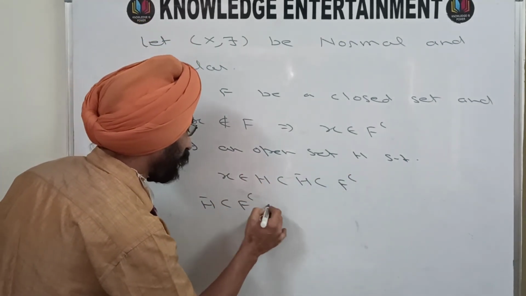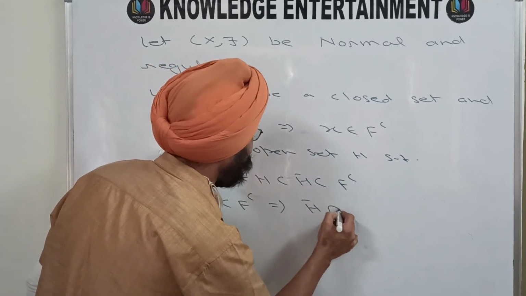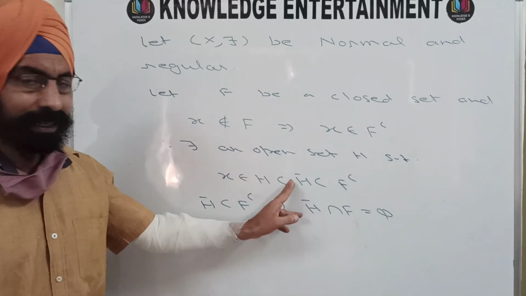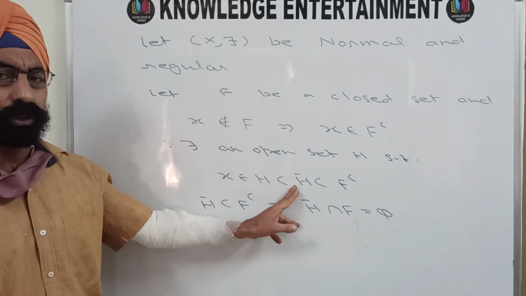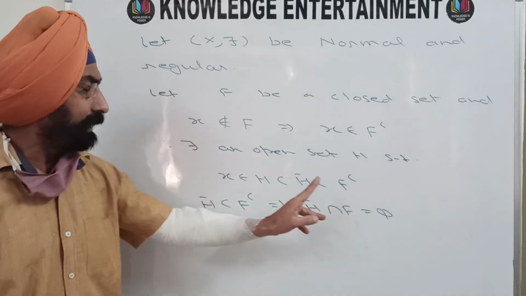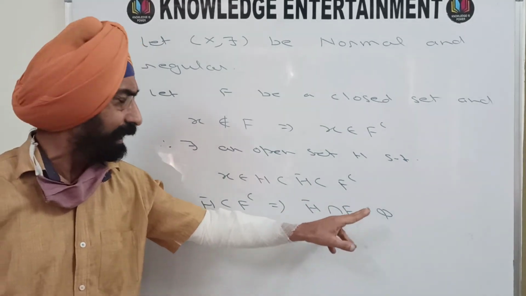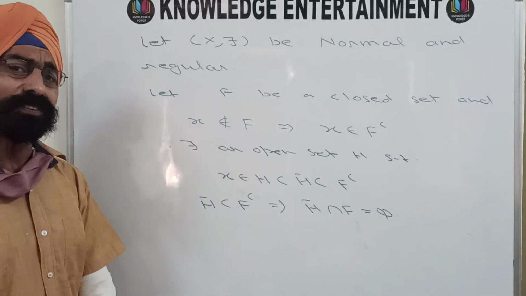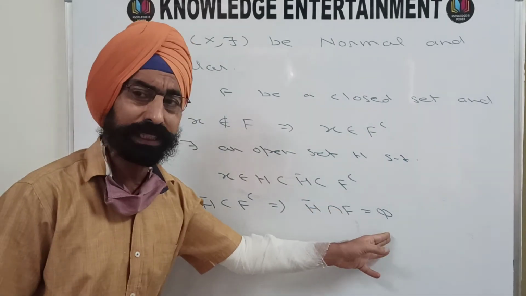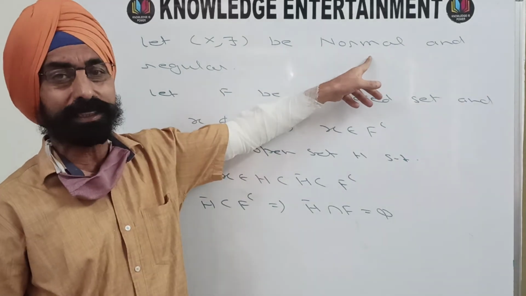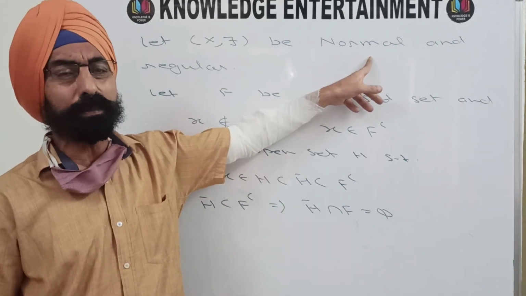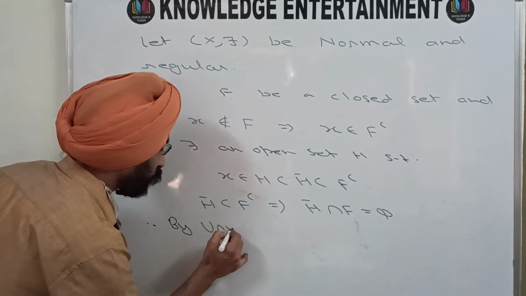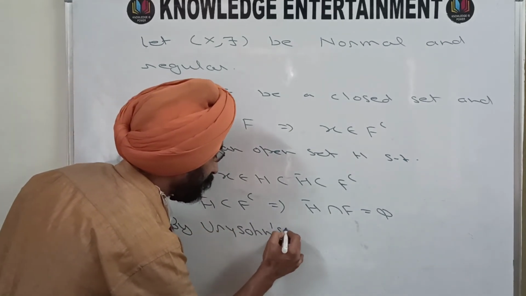Now, H bar is a subset of F complement means H bar intersection with F is phi. Now, H bar is a closed set because the closure of every set is closed. F is also closed. This is a closed set, this is a closed set, and their intersection is phi. That means we are having a pair of disjoint closed sets. And once we are having a pair of disjoint closed sets in a normal space, we can apply Urysohn's lemma. So therefore, by using Urysohn's lemma, we can say that there exists